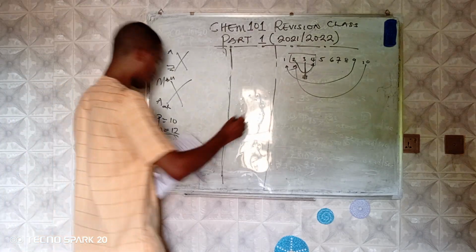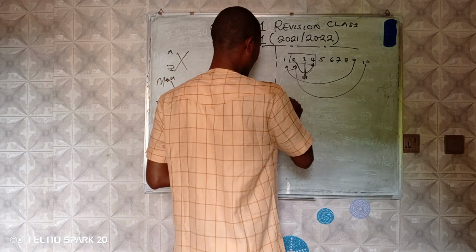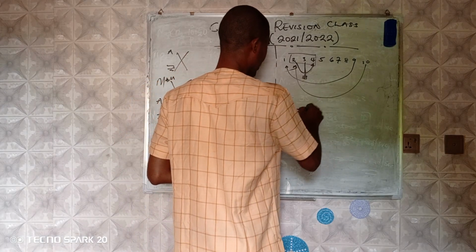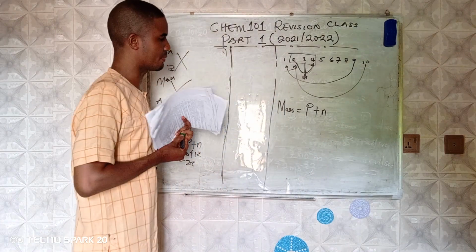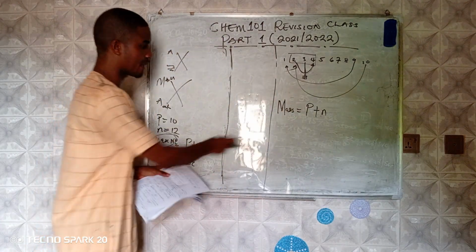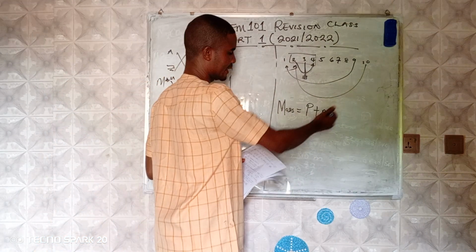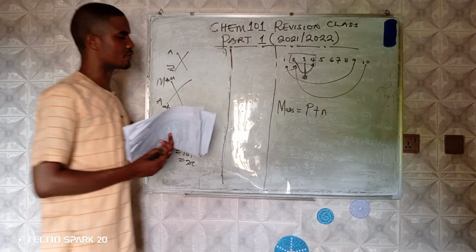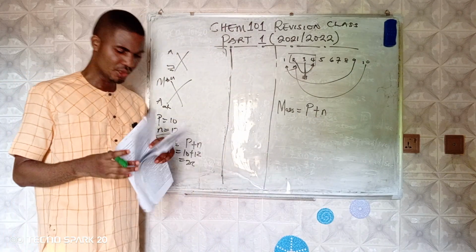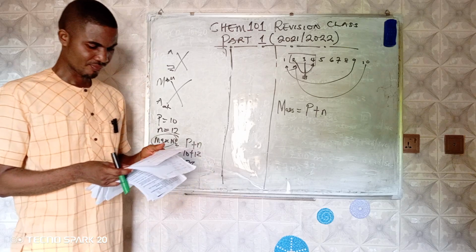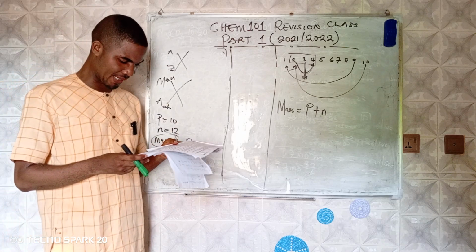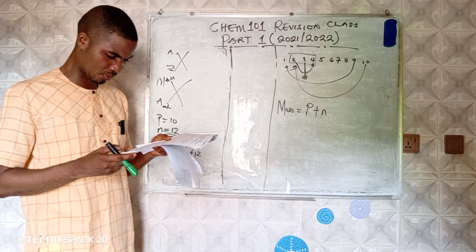So, you use that formula that mass number is equal to number of protons plus number of neutrons. Should they ask you to find this, you use this formula to evaluate whichever one you might be looking for. So that one is settled there. That's option D as the answer to that question.